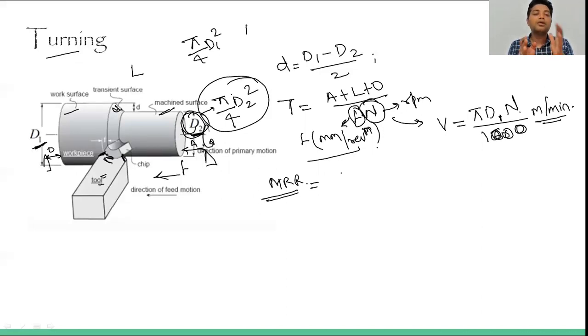So the amount of area that has been removed, that has become scrap, will be pi by 4 into (d1 square minus d2 square), into f into n. So this will basically be the material removal rate.